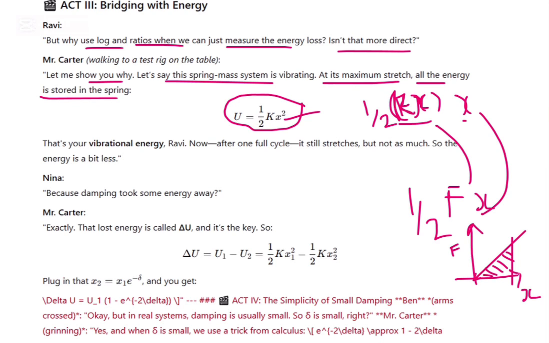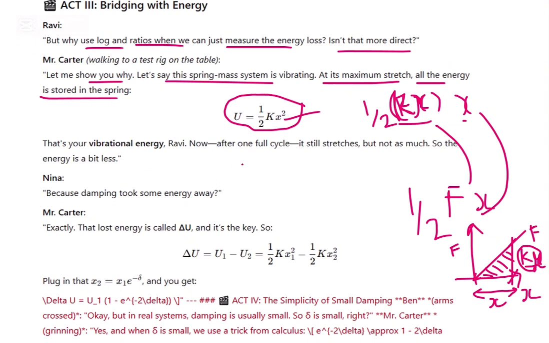The area is nothing but a triangle area. Half into x, this is the displacement, and this is the force we can find from the stiffness into displacement, kx. So half into force into displacement, or half into kx into x. That's why half kx squared.